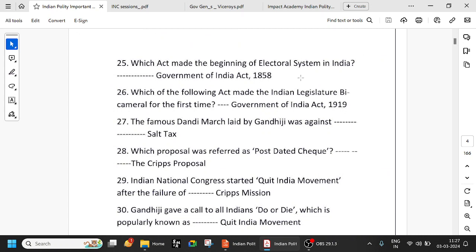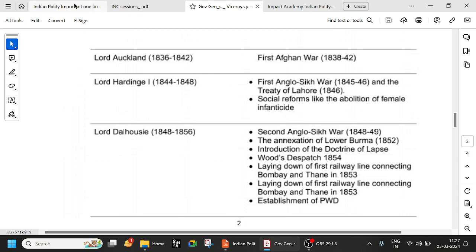Which of the following acts made the Indian legislature bicameral for the first time? Government of India Act 1919. So it made it bicameral for the first time.